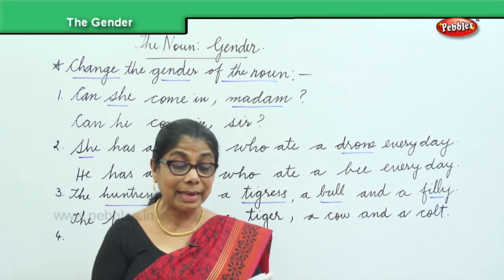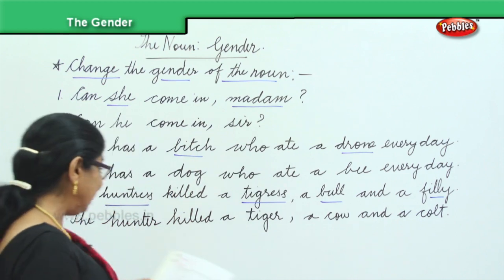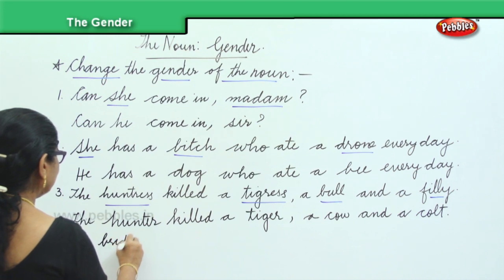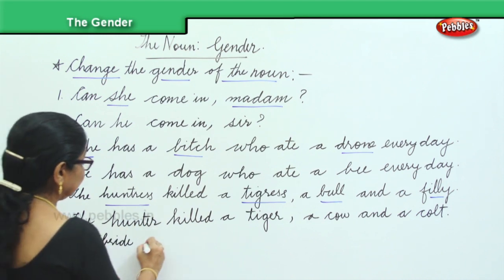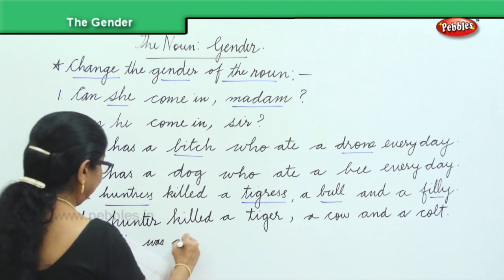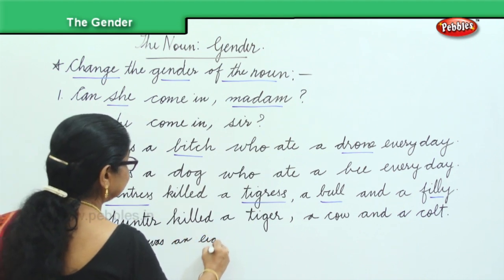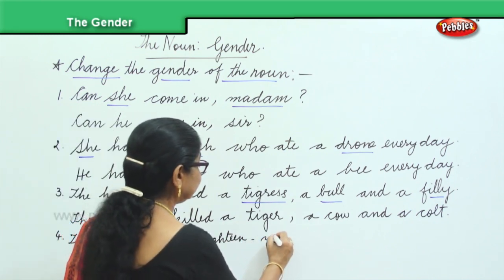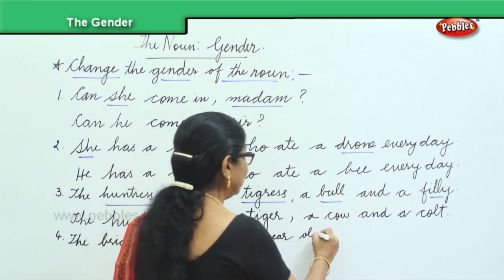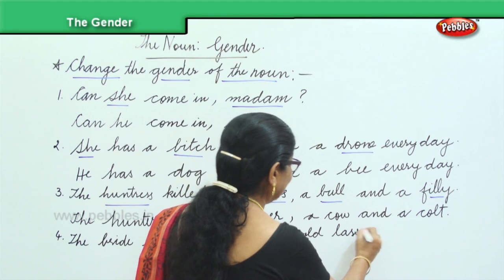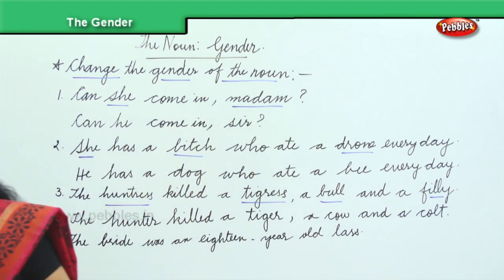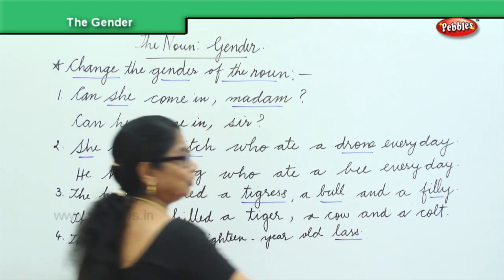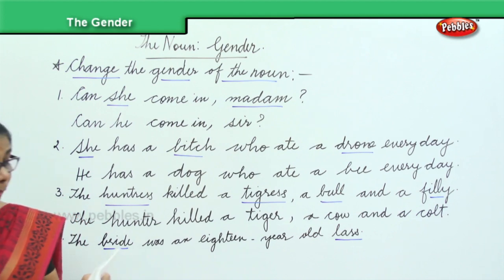The bride was an 18-year-old lass. Now, here what are the changes we need to make? We need to change the bride. The lass, we need to change. Okay, now let's do it.